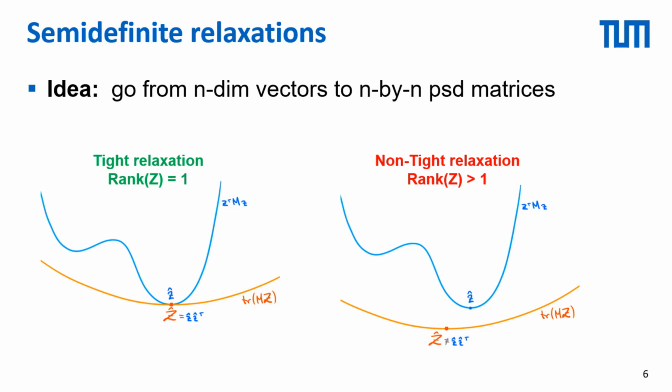When the solution has rank 2 or more, the relaxation is not tight and we are not able to recover the global optimum. However, it is still often possible to generate an approximate solution, although with no optimality guarantees. A key metric for the effectiveness of a relaxation is therefore the percentage of relevant problem cases where the relaxation is tight.